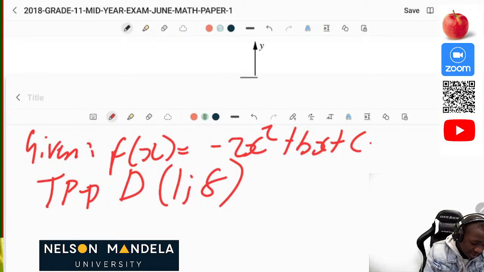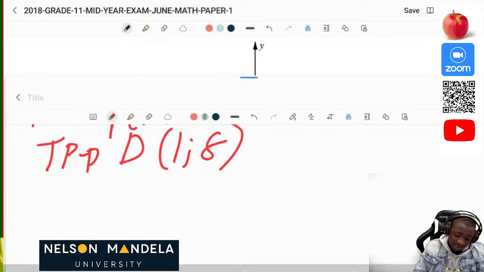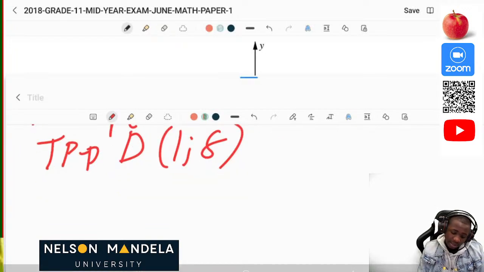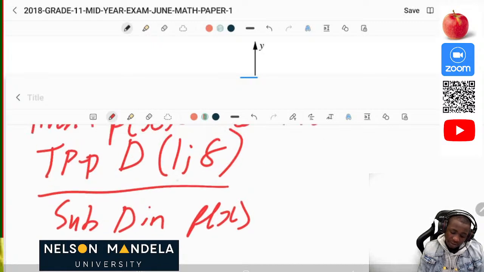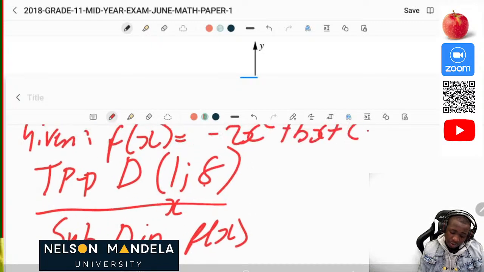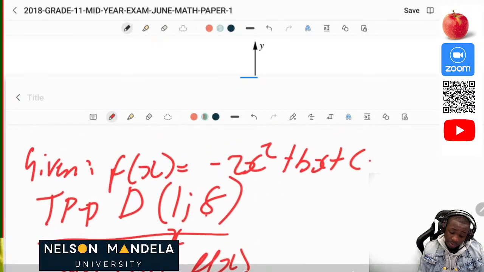So this is easy. You can solve this in two ways. The first one is by substituting this D value into f of x. Where there is x, we put 1, and where there is y, we put 8.